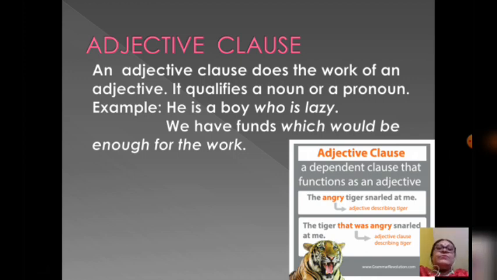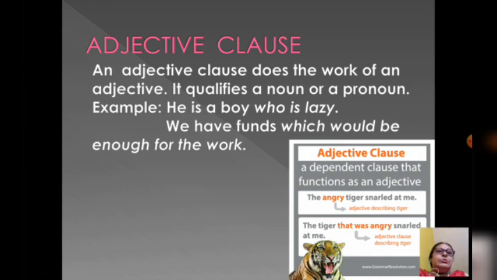Now, adjective clause is that which does the work of an adjective, and we know that adjective modifies noun or pronoun. So here see the example. He is a boy who is lazy.